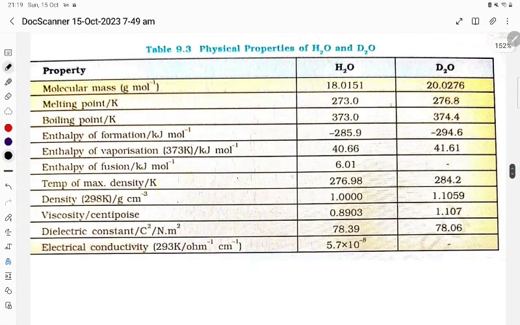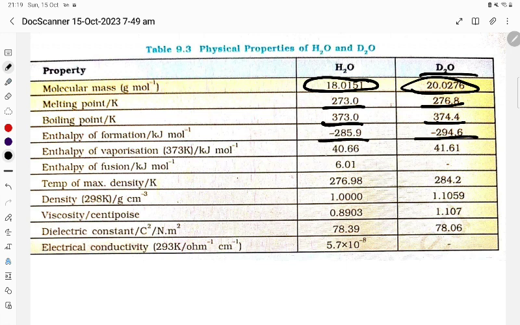Now let us see the properties. Molar mass: here it is 18, but here it is 20, so D2O, heavy water, is more. Melting point 273, 276, heavy water is higher. Boiling point 373, 374. Enthalpy of formation minus 285, minus 294. Enthalpy of vaporization 40.60, 41.